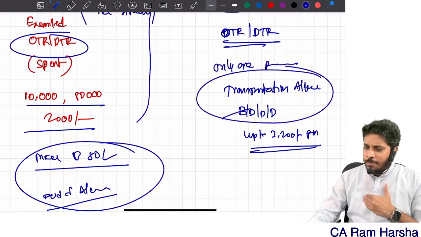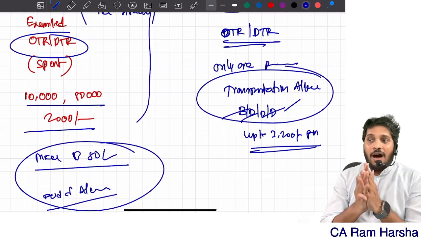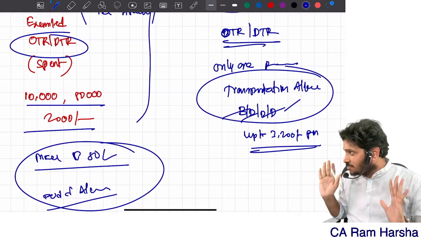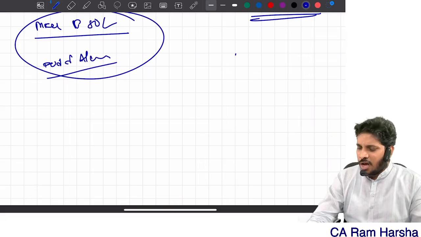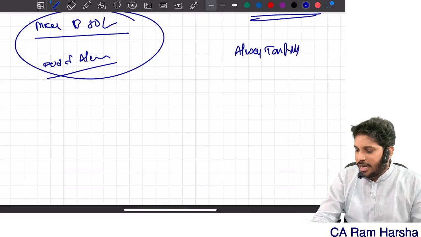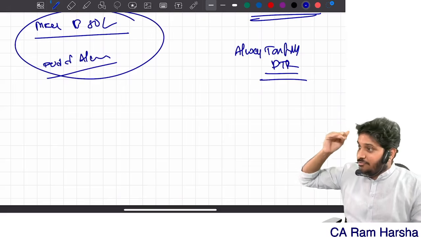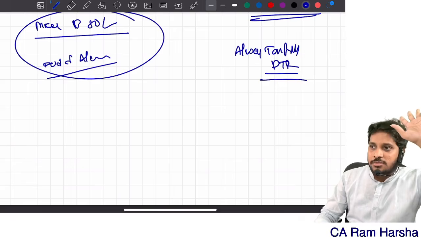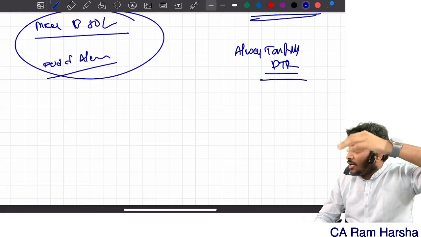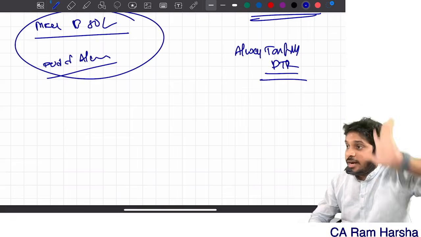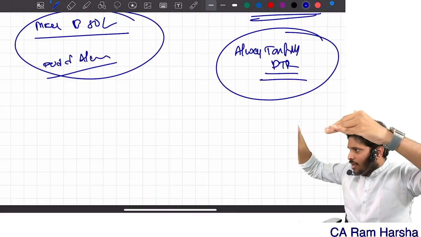Suppose I am not coming under the blind, dumb, deaf, disabled category, I will not have any exemption. Fully taxable. Sir, I got some other personal allowance. What allowance? Leave it. I got some other personal allowance, sir. Always taxable fully under default tax regime. Any allowance except transport allowance. Transport allowance also, for whom? That too for a disabled employee. For him only 3,200. If transport allowance is received by any other employee, it is fully taxable. Able to recollect everybody? Yes or no?